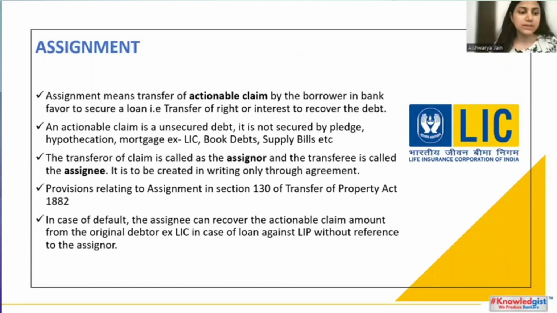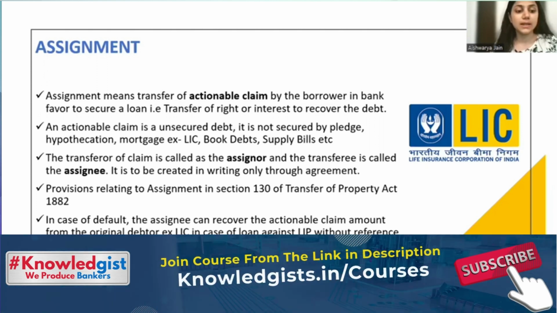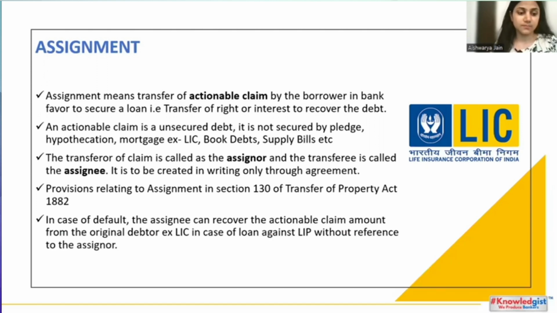Assignment. When we talk about assignment, the classic example of an assignment is of LIC policy when you take a loan against it. For example, if a borrower has an LIC policy and he wants a loan against it, depending upon its surrender value, the bank provides a loan on it. So in case the borrower defaults, the bank can claim the LIC policy, which is put as collateral to the bank.